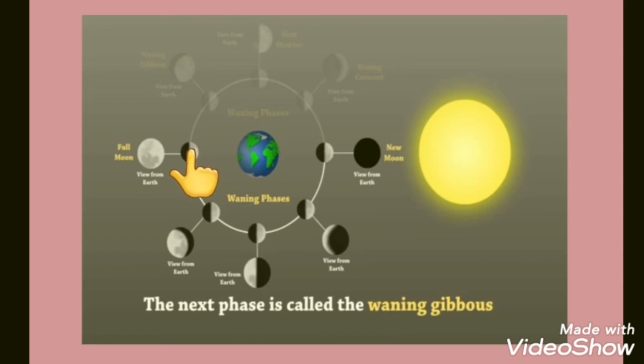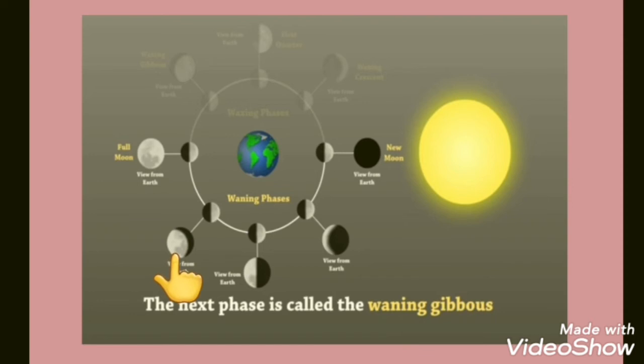Now the moon starts moving around the earth. When the moon comes to this position, we will see more than half part. Now the light is decreasing, the light has started to reduce, so we can see more than half part.